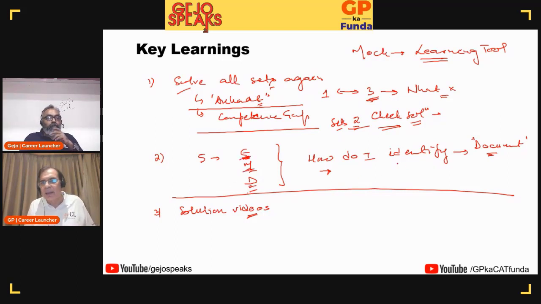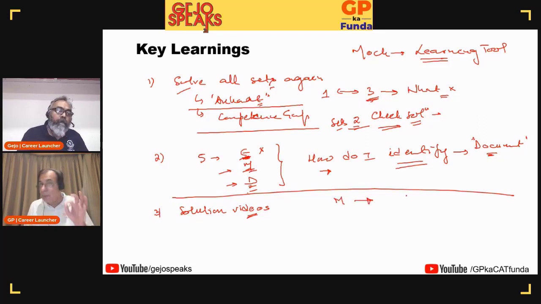And ask yourself, how do I now identify these to be easy, medium, difficult without solving the set? What was there in the data which told me that this is an easy or a medium or difficult set from my point of view? The next thing is, the easy ones you don't need to worry about, you'll usually get them right. It is these two which are your problem areas. Why is medium a problem area?